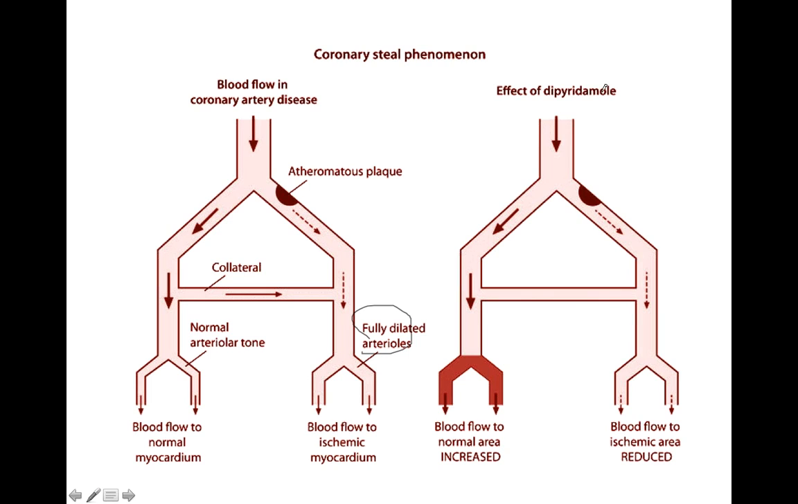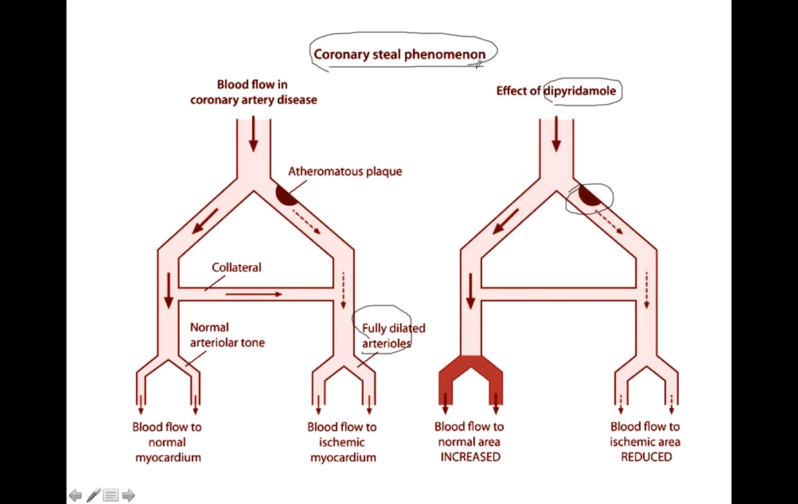Suppose we are conducting a pharmacological stress test and we are giving the patient dipyridamole. Now these drugs cause dilatation of the blood vessels. What happens is the blood vessel which is blocked, there is blockage here, so it is already maximally dilated. So the blood will flow into the collaterals. This artery is blocked and already maximally dilated, as you can see. And so the blood will flow to the areas which have normal blood supply, in which there is no blockage, through the collaterals, and this is called coronary steal phenomenon.